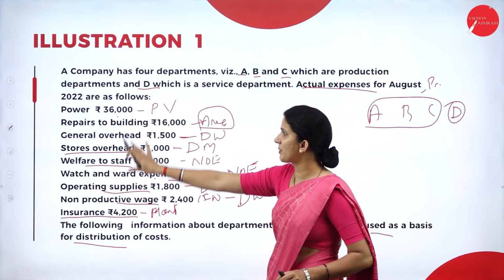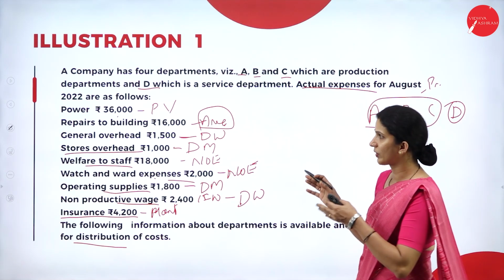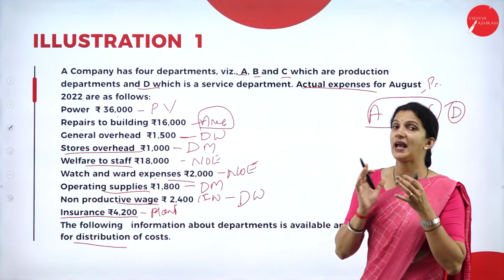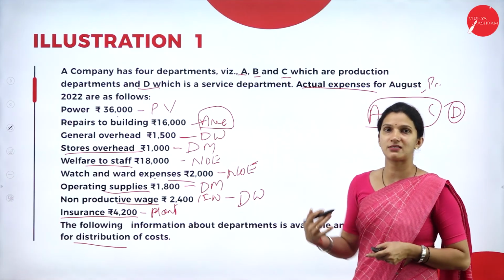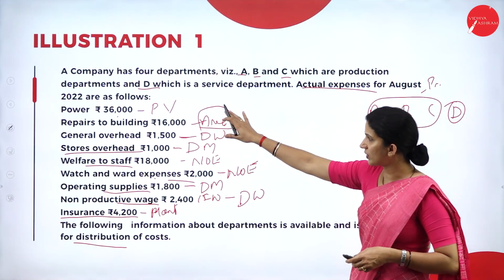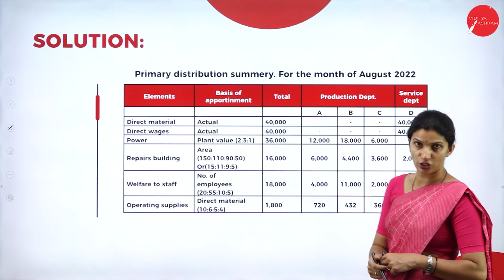So these are the expenses and these are the bases that we need to use. Whatever the question, the expenses are given, we have to select which is the most suitable basis. Then we'll start allocating. So now we know what the expenses are and what the bases are. Then we'll move on to the solution part.